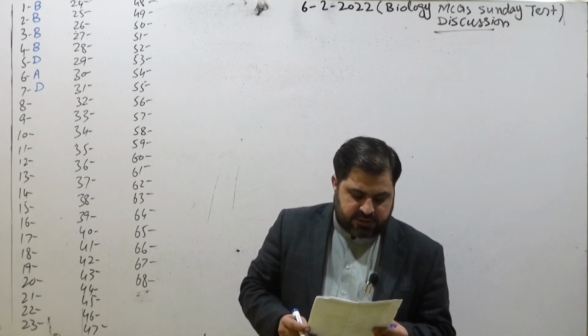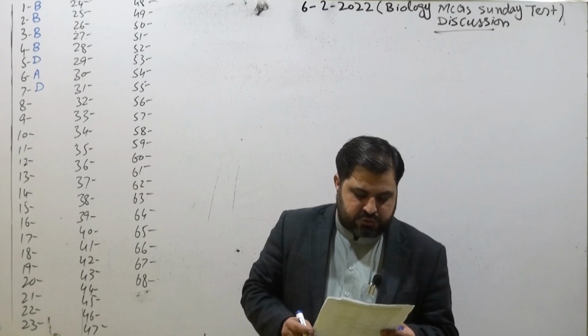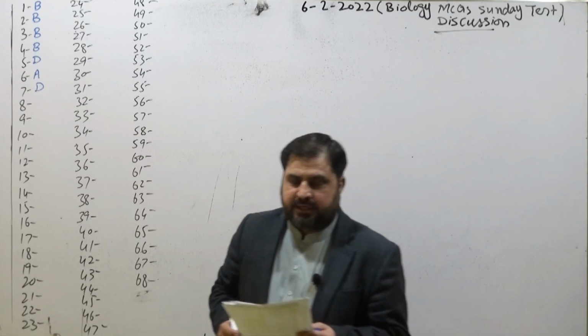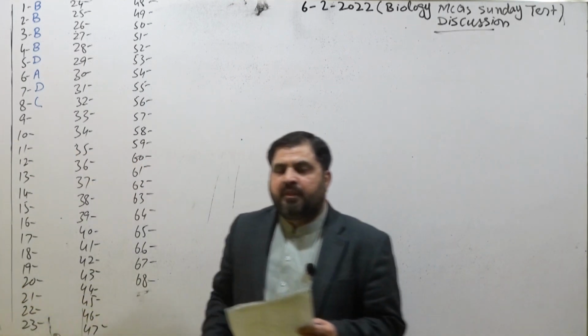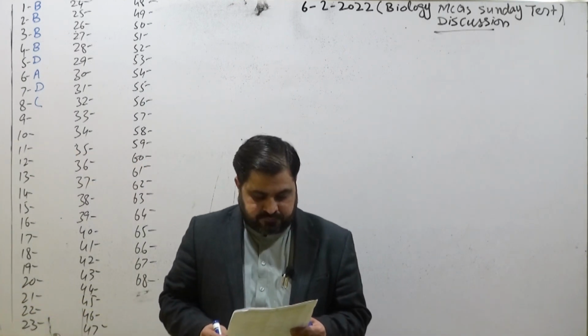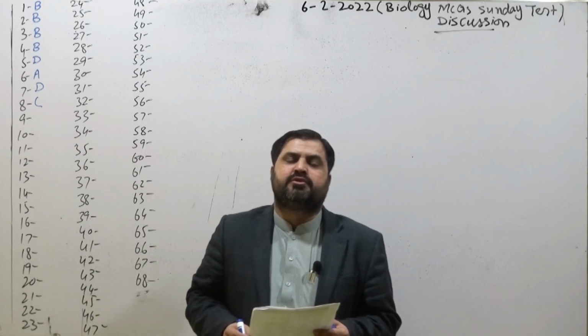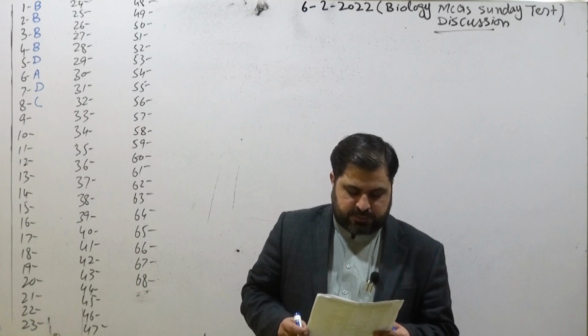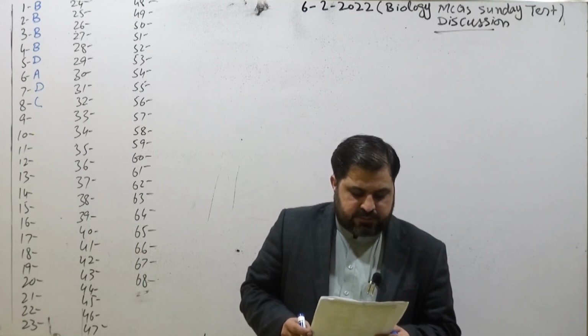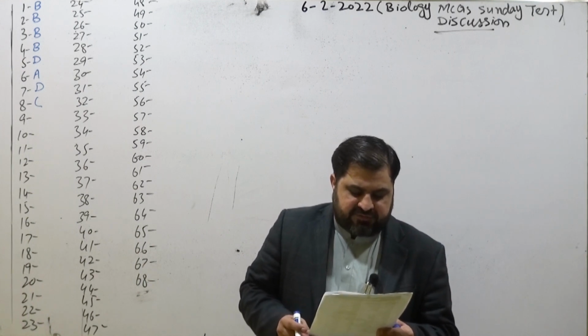For the eighth MCQ: which type of enzyme is involved in joining two units of substrate? Ligase. Again, chapter number 3, and the topic is enzyme nomenclature. Ligase is an enzyme which joins two units of substrate, just like DNA ligase or RNA ligase, which join two substrate units together. MCQ number 9: what is the pH of invertase?